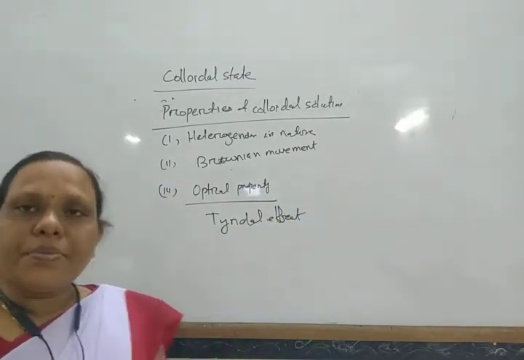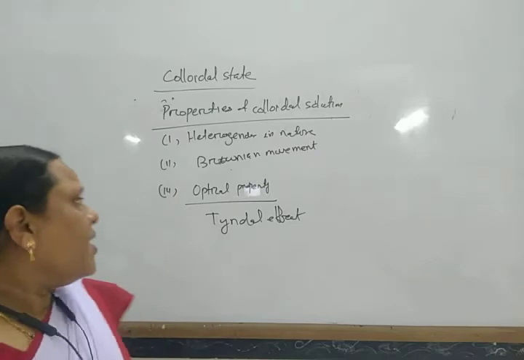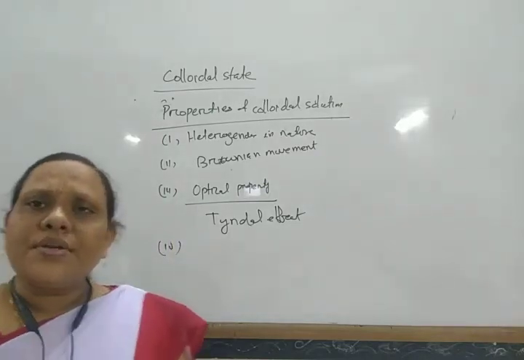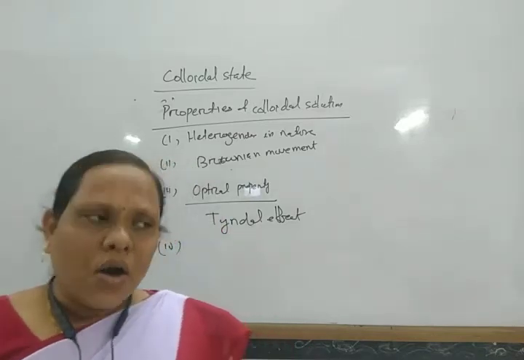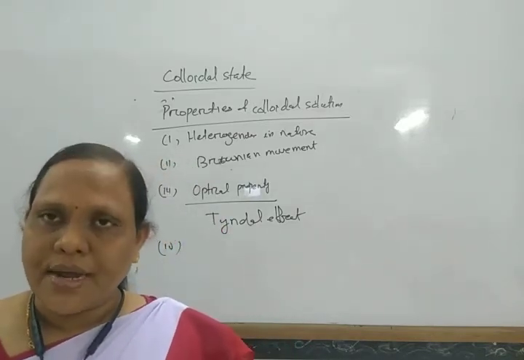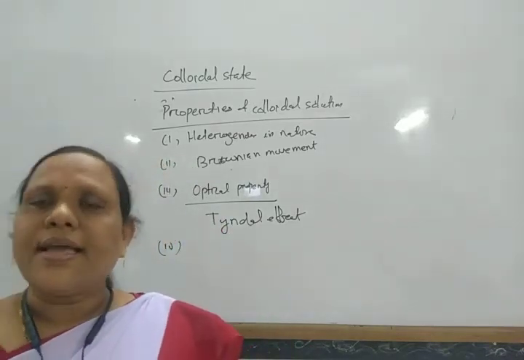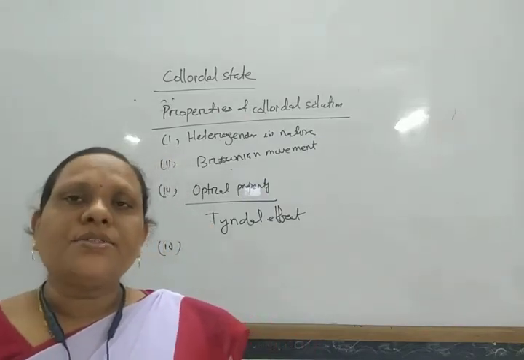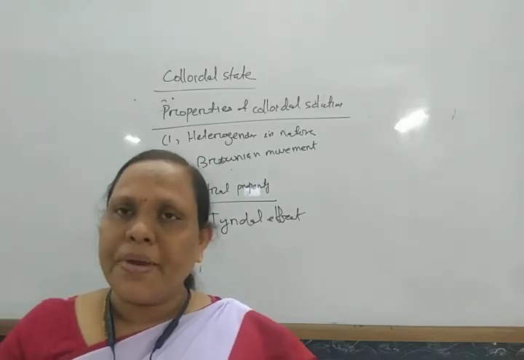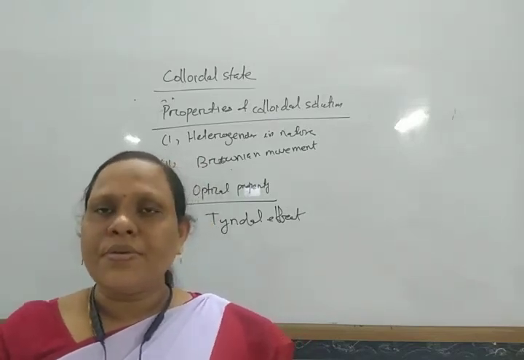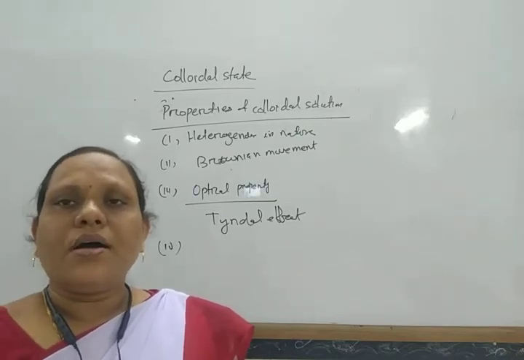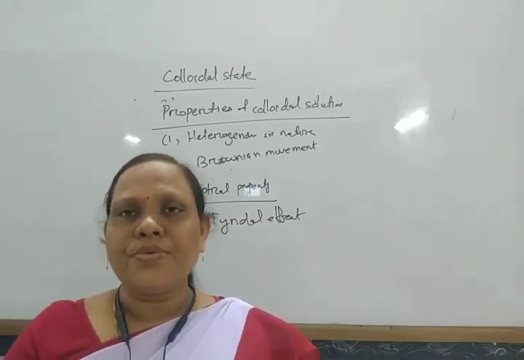And this is the optical property. Okay. Next, as you know, these colloidal particles, although the colloidal solution as a whole is neutral, either carry positive charge or negative charge. So when electricity is applied through this colloidal solution, the particles move either towards the cathode or towards the anode.